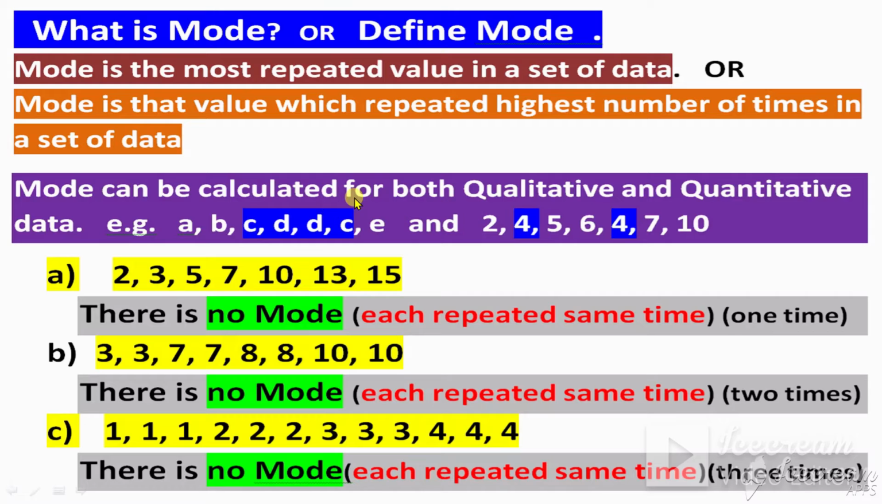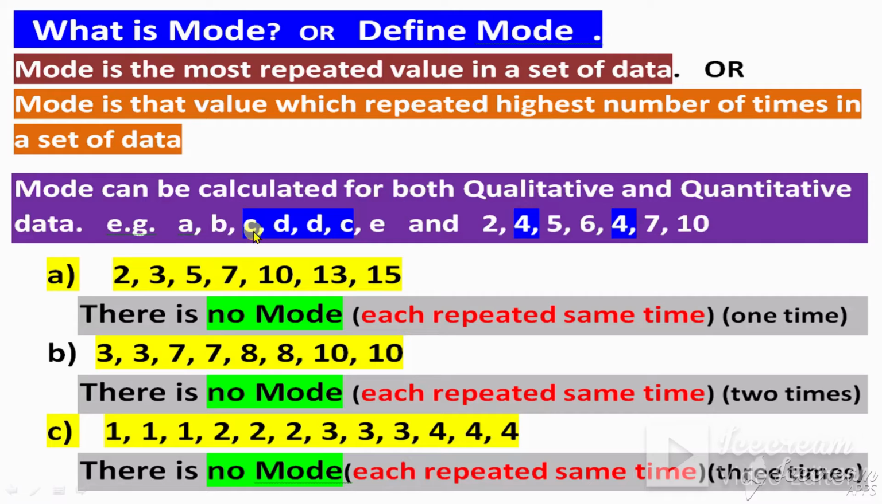According to this definition, mode can be calculated for both qualitative and quantitative data. We can calculate mode for both qualitative data and quantitative data. But mean we can calculate only for quantitative data, not for qualitative. So this is the example.